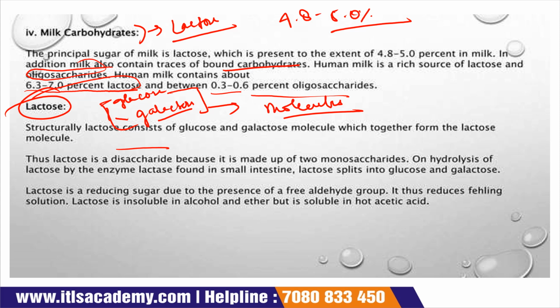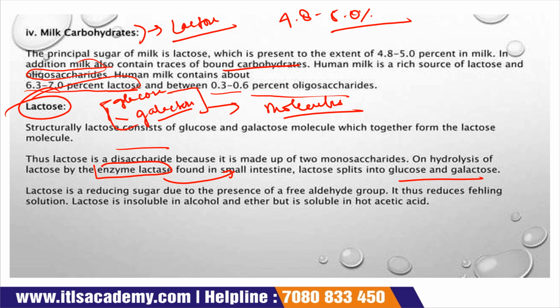When we hydrolyze lactose, we require the enzyme called lactase. Okay, and this enzyme lactase is present in the small intestine, where it splits lactose into glucose and galactose. When we drink milk, the enzyme present in the small intestine splits lactose into its monosaccharides, glucose and galactose.